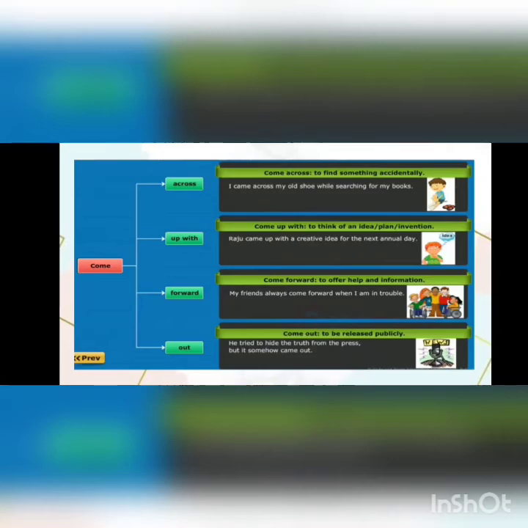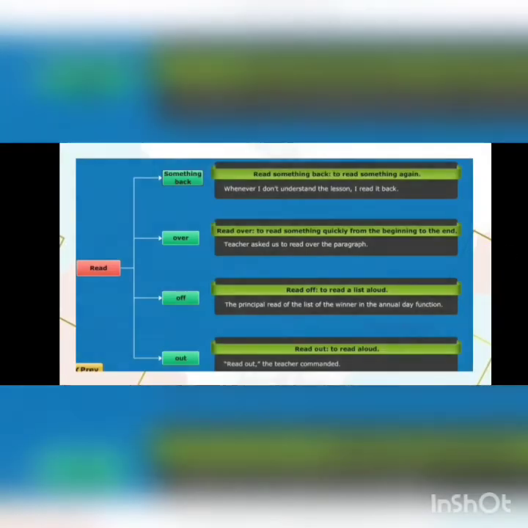Now let us see the different phrasal verbs that are made from the verb read and read the meaning. Read something back. Read something back means to read something again. For example, whenever I don't understand the lesson, I read it back.